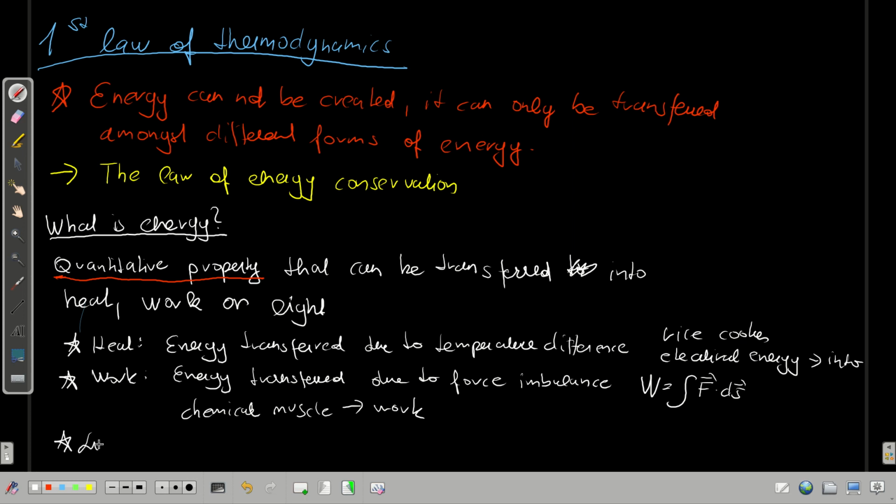And then the last thing is light. So light is generated when electrons in a solid change energy levels. So don't worry too much about this now. But one example would be in a light bulb. One also converts electrical energy into light.